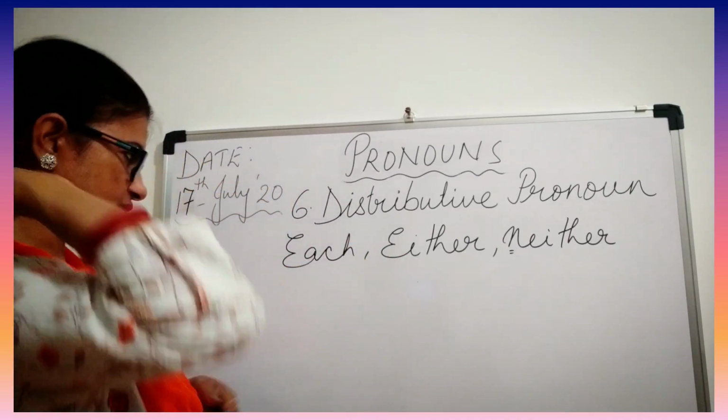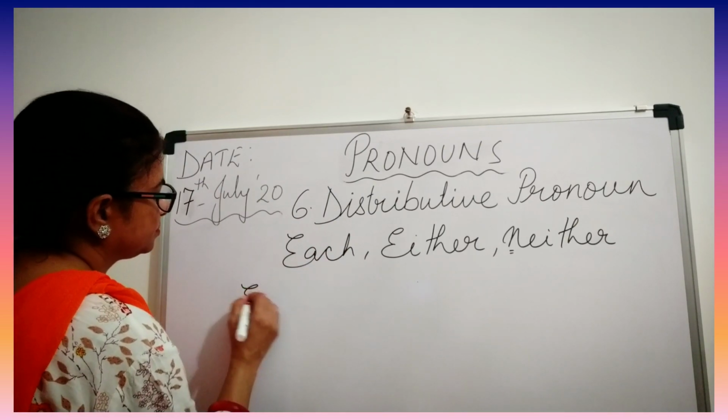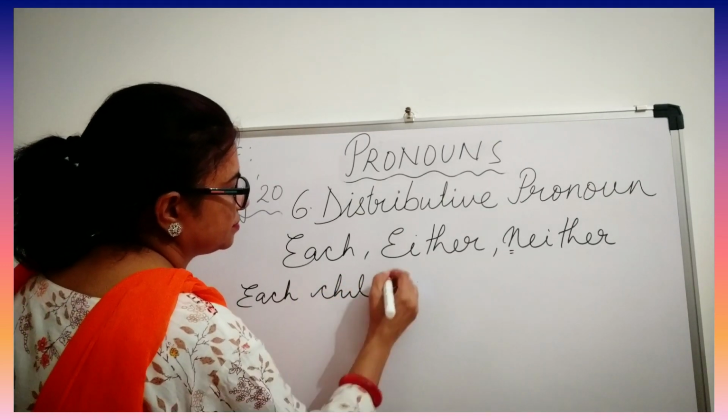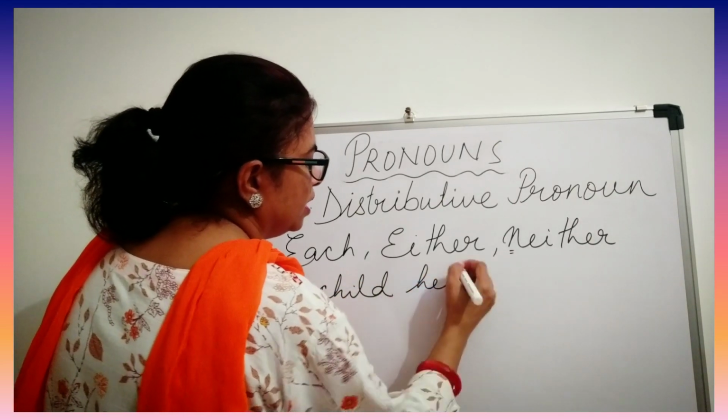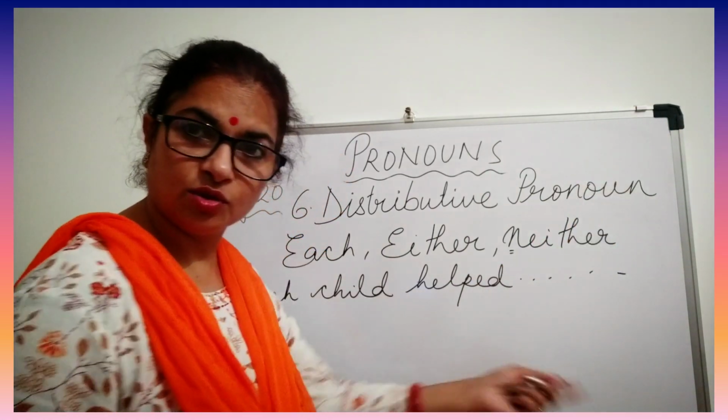I can write sentences here also. Let's write like: Each child helped his mother during the COVID-19.